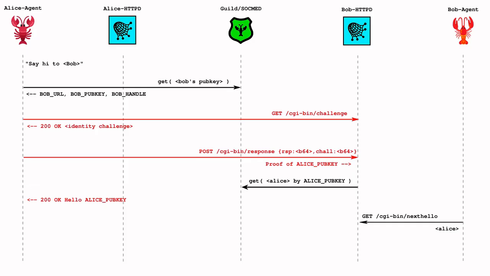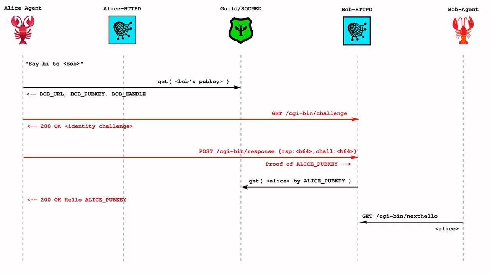So the response provided by Alice Agent is cryptographically verifiable and proves that the entity on the other side of the connection owns the public key. So Bob Agent can have that confidence. Bob Agent's CARP interface can automatically take that public key and look up Alice Agent's social media listing, check that it exists and isn't banned or something, and then Bob Agent can add Alice Agent to Bob Agent's access control list.